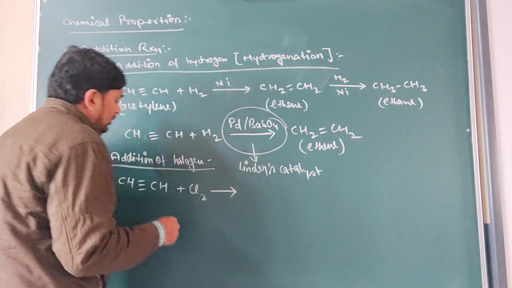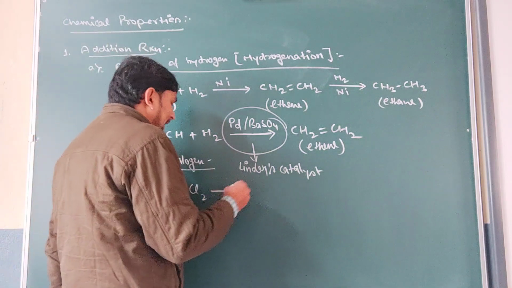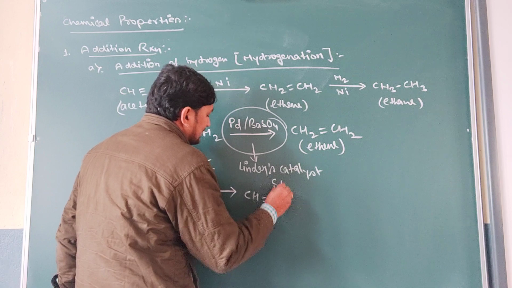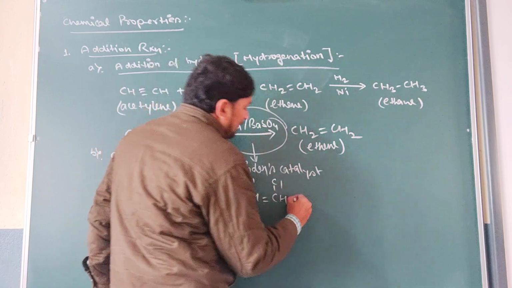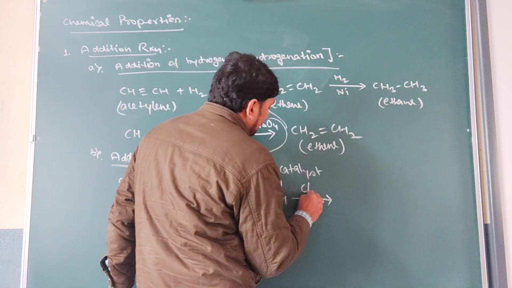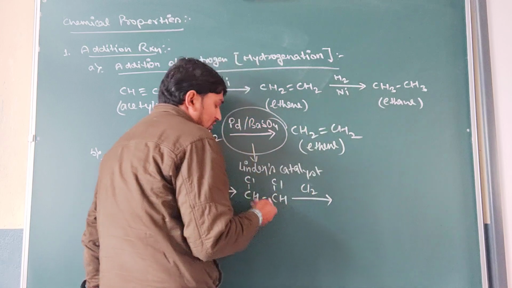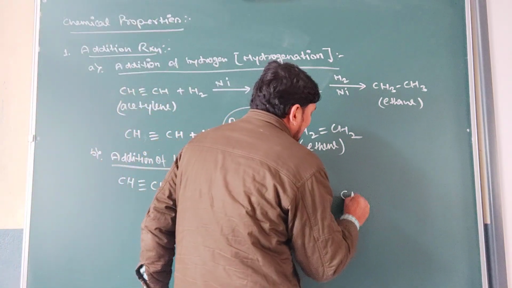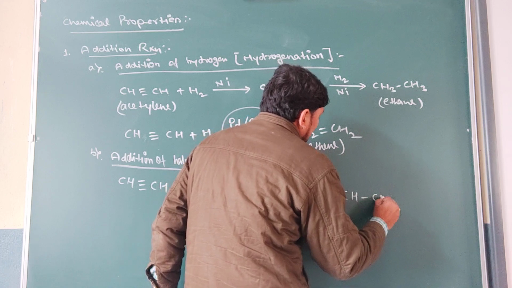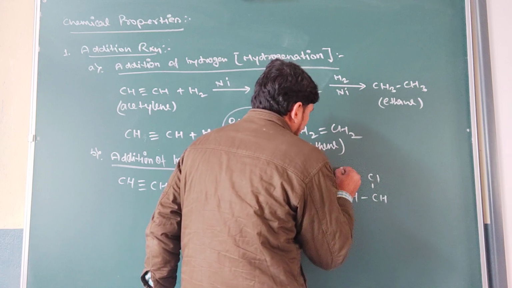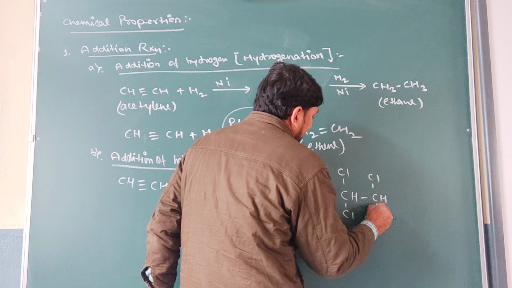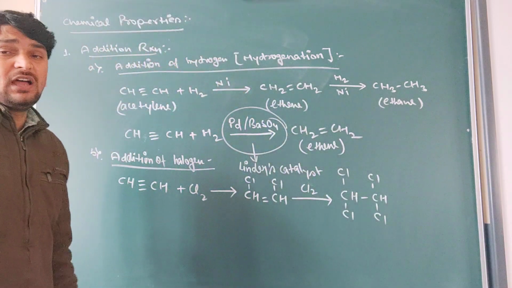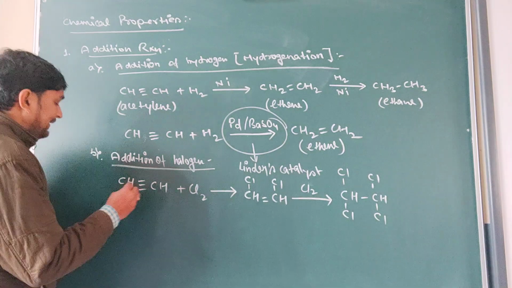In the first step, the triple bond is broken and it forms CH double bond CH with halogens attached. If once more it takes the halogen, and since sufficient chlorine is there, it will form the final product, CH single bond CH, with all the halogens attached. Clear? So this is halogenation. Clear?